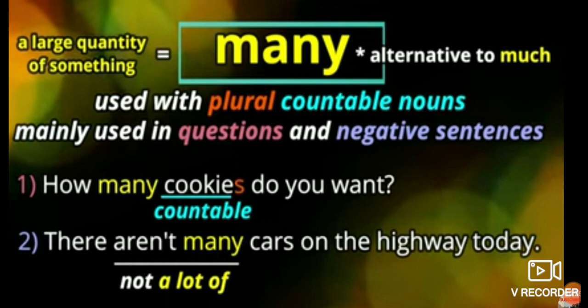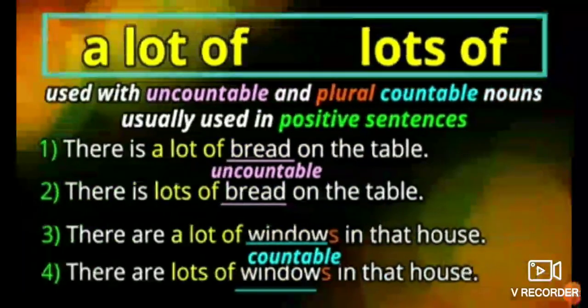How many cookies do you want? Here the question is asked and cookies we can count. There aren't many cars on the highway today. Here the meaning is not a lot of cars on the highway. So aren't many means there are not too many cars, and we are using it in a negative sentence.